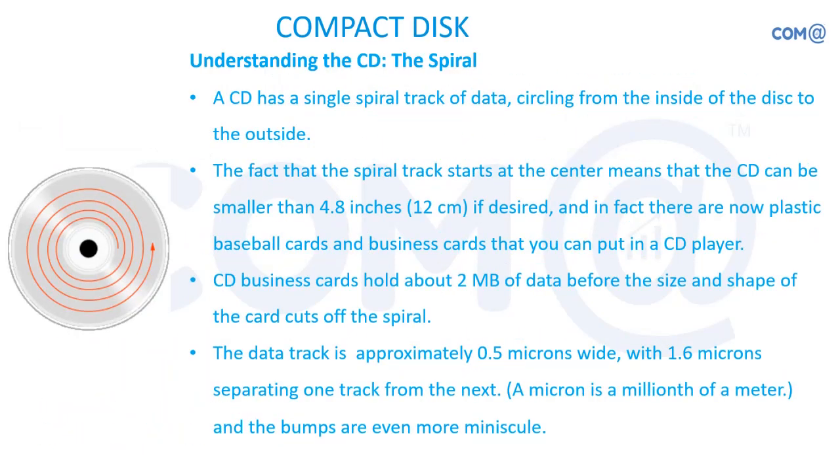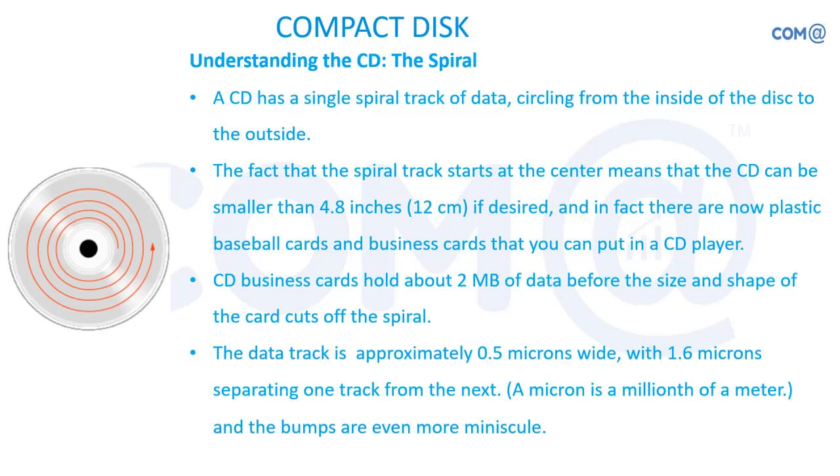So the CD spiral is not like the tracks and sectors available in your floppy disk or hard disk. Those are circular in nature, but in case of CD or DVD, it is in spiral nature. So it starts from the inside to outside. It is forming a track, but it is a continuous track, right? If I remove the tracks from the CD and make it a straight line, I can lay it for at least 5 kilometers, 3.2 miles. So that much length is being compressed, and it is allowing you to store the data.